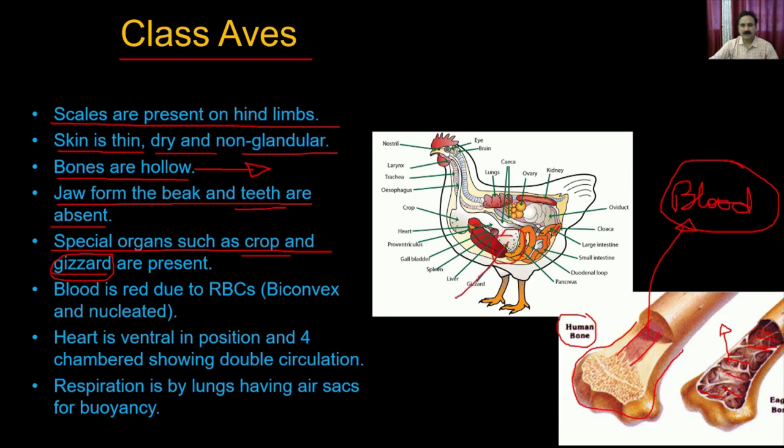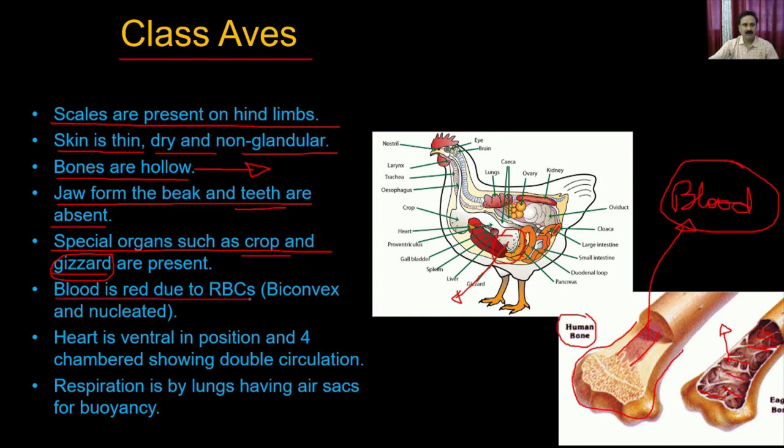This gizzard is a churning organ. It churns whatever food they have consumed. For example, you might have seen that birds eat food grains and all sorts of raw material, right? But it gets churned because they don't have teeth, right?